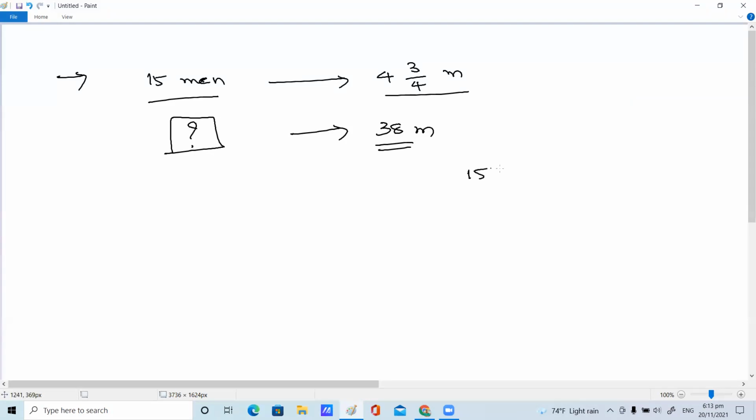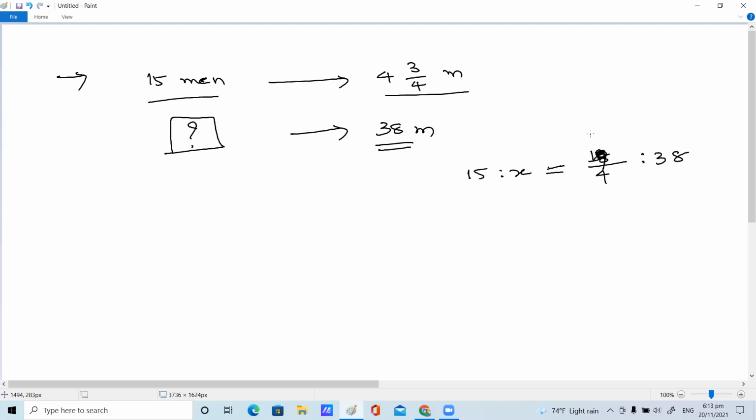So 15 is to x as 4.5, means 4 4s are 16, 17, 18, 18 by 4 is to 19, 38. Sorry, Nana, 19. Very good.